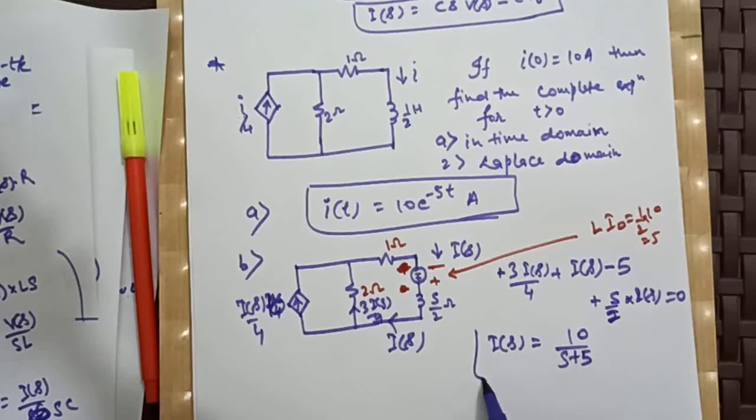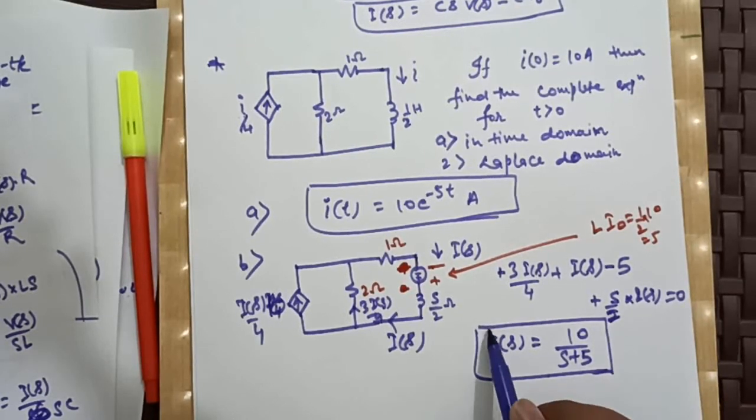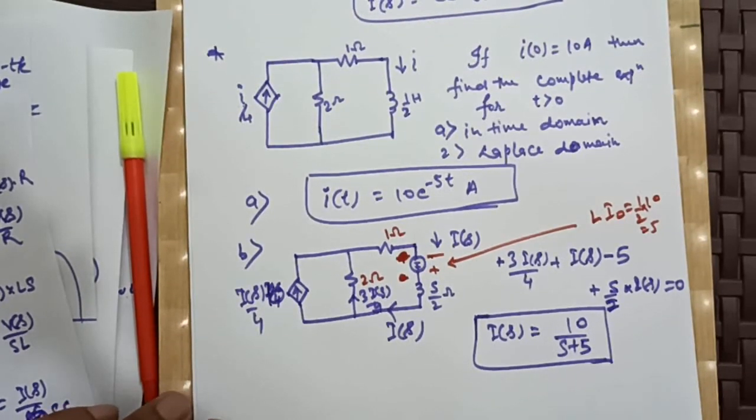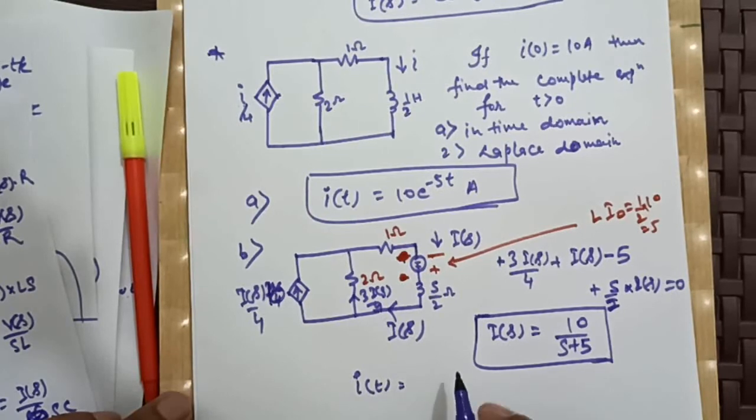Now this was the response in Laplace domain. Now to find the time response, we will take the inverse Laplace transform of this, and our i(t) will be 10 e to the power minus 5t.